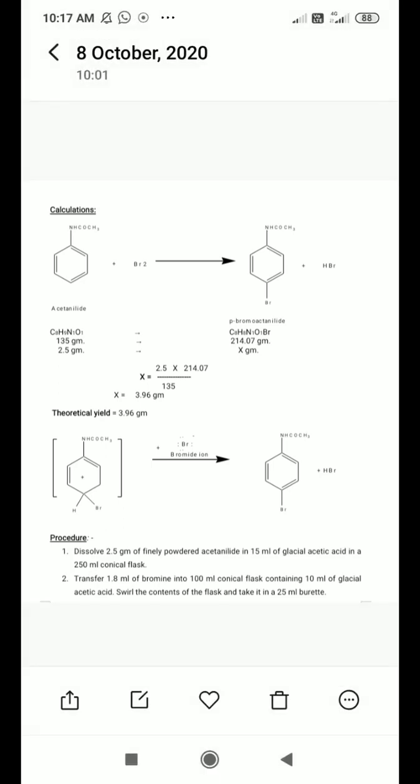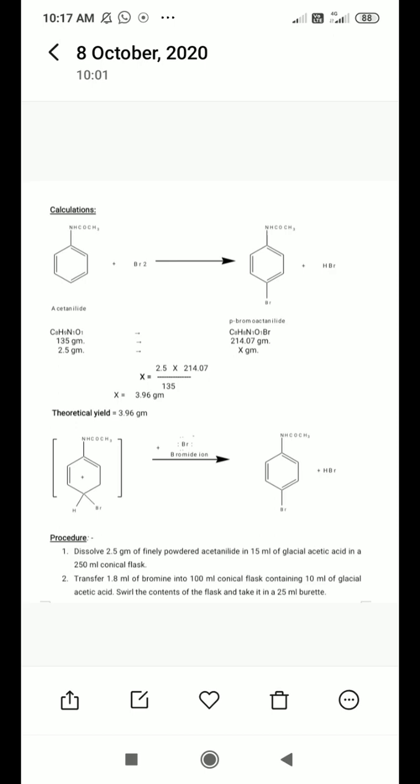What is the molecular formula of acetanilide? C8H9N1O1. What is the atomic weight of carbon? What is the atomic weight of hydrogen? We have to calculate all of these from the molecular formula and atomic weights. Then you get 135 grams as the molecular weight of acetanilide.